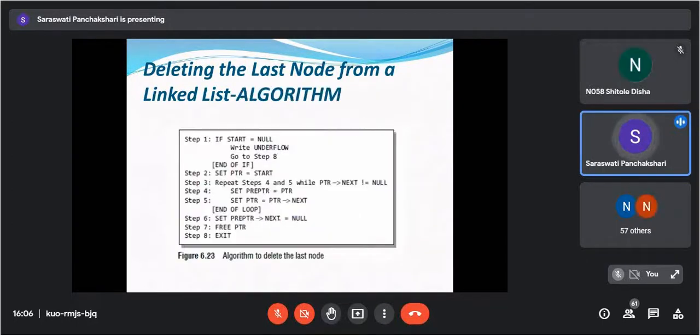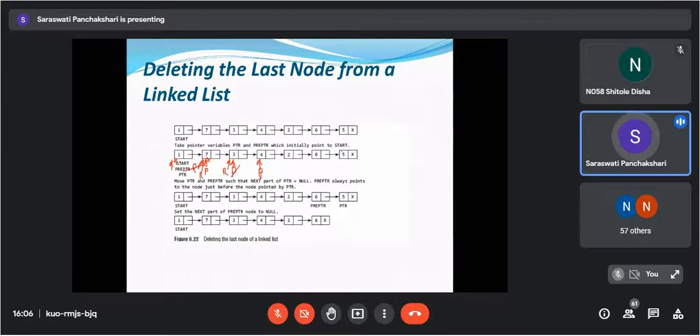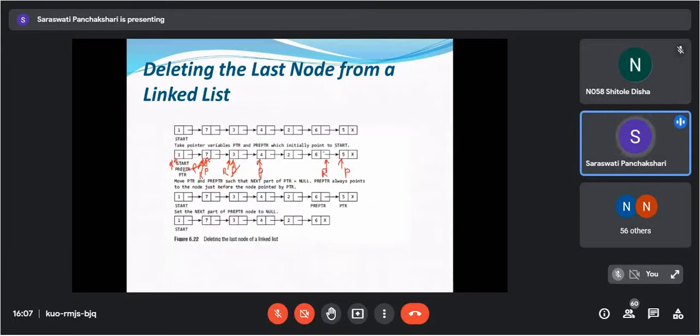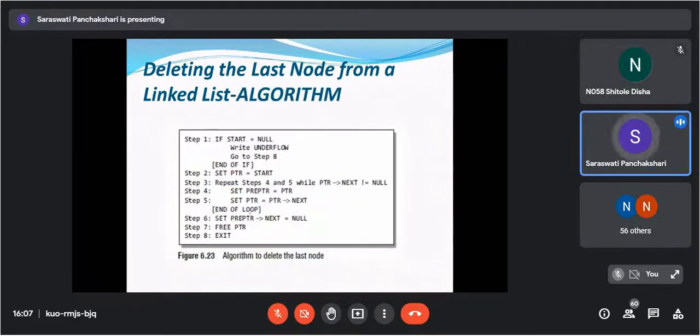Okay. Now when will we see PTR of next is equals to null? Let us assume your PTR is pointing here. When your PTR is pointing here, then your pre PTR will point here. Now, when this condition is false, then what happens? Pre PTR of next is equals to null. Sorry, pre PTR is pointing here, and you are marking its next as null, and then free PTR.